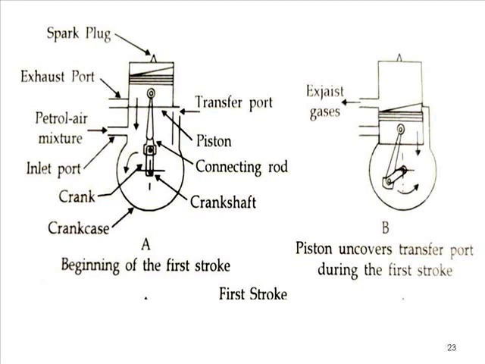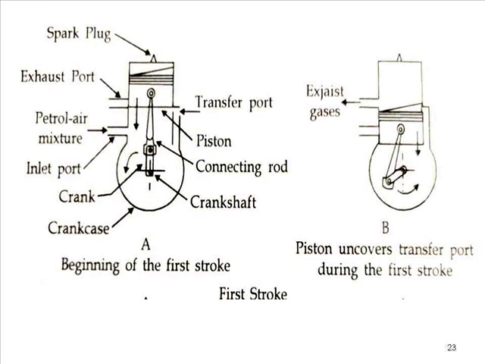So you can see here figure A, that is the beginning of the first stroke. At the beginning of the first stroke, you can see the suction port is open. When the suction port is open, the piston is covering the transfer port and exhaust port, so only the suction port is open.